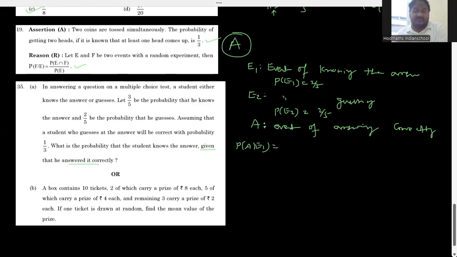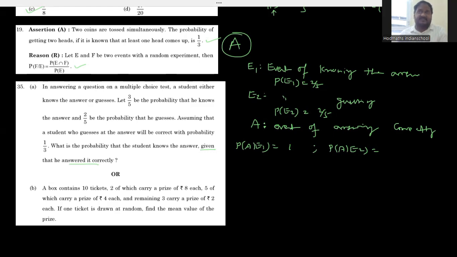He answered correct. What is the probability of answering correctly when he knows the answer? If he knows the answer, he will automatically get the correct answer only, no? So what does that mean? Probability is going to be 1. And what is the probability of A given E2? A given E2 means probability of answering correctly when he guesses the answer. When you observe, it is 1 divided by 3, given, right?